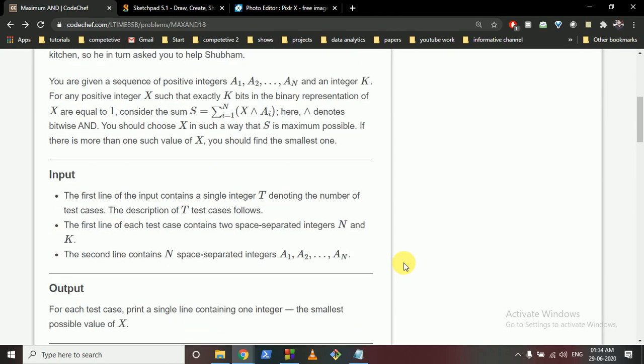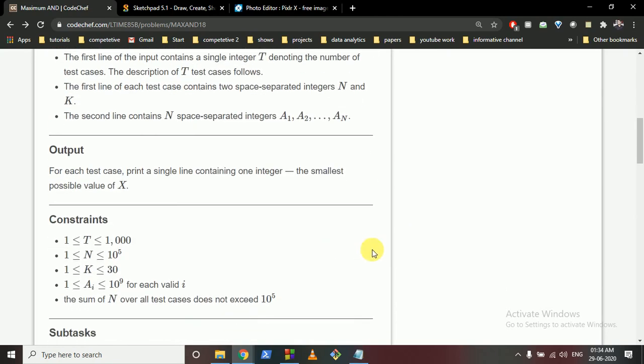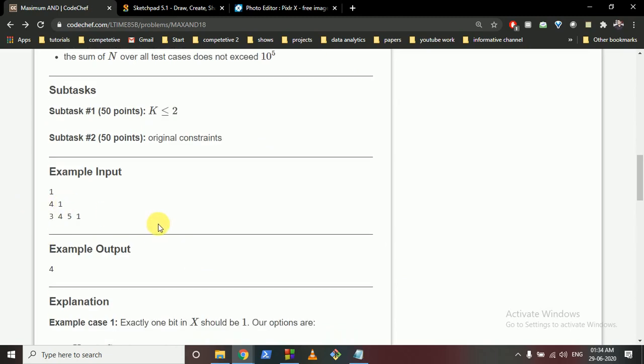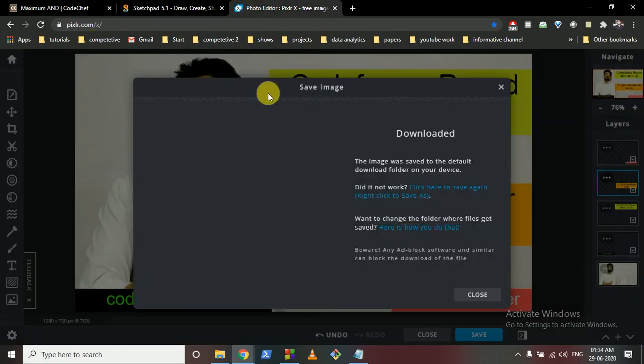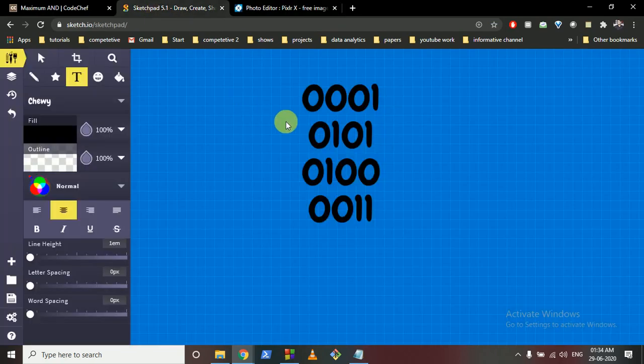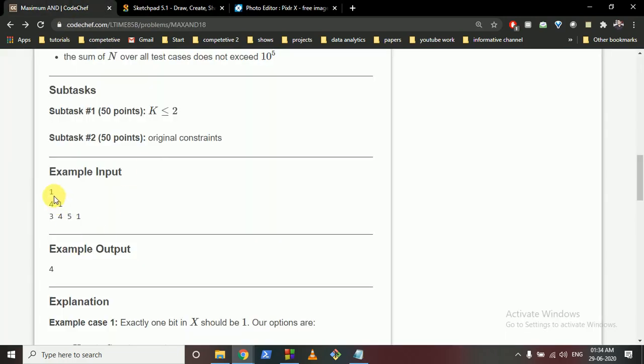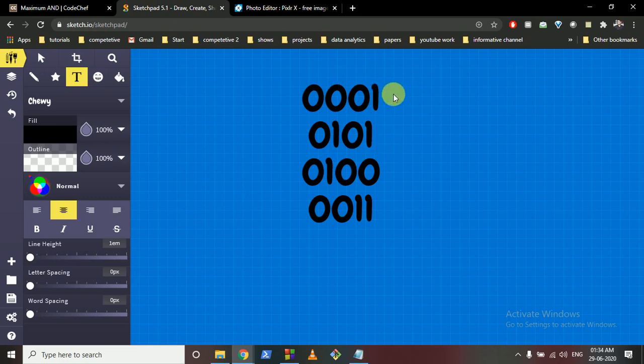So you can draw some examples. There is one example given here, in which there are 4 numbers and you have to form a number which has only one bit set, and it will give the maximum when we do an AND operation with all the 4 numbers. In all these bit representation questions, first try to write the numbers in their bit form. So these numbers 3, 4, 5, 1 I've written down here: this is 1, this is 5, this is 4, this is 3.